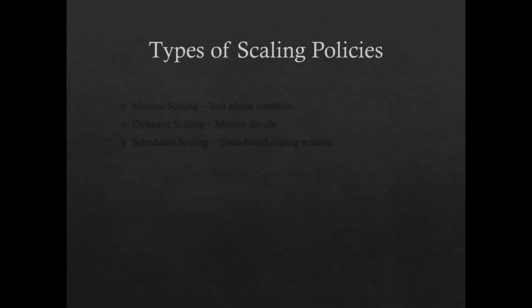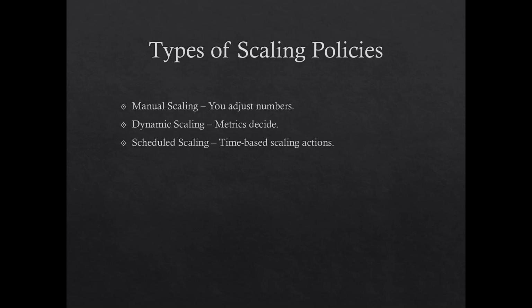Now next slide, we'll see the types of scaling policies. Basically there are three types: manual scaling, dynamic scaling, and schedule scaling. What is manual scaling? In this you adjust the number yourself. Second, dynamic scaling, in which CloudWatch metrics decide. Third one, schedule scaling, which is perfect for predictable traffic. Time-based scaling, you can say.